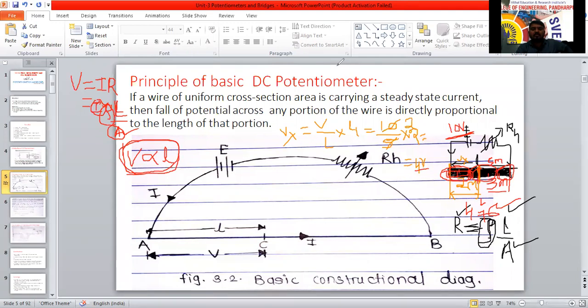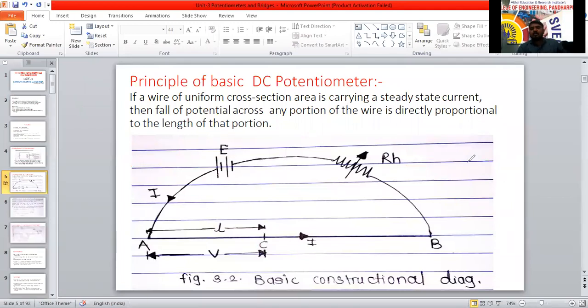The voltage is directly proportional to length, in the same diagram whatever I have drawn here. This has one voltage source and one resistance. And this is the conductor, A to B. This is the uniform cross-sectional conductor, and this is the supply voltage. We have a source voltage and one variable resistance, used here to set the current.